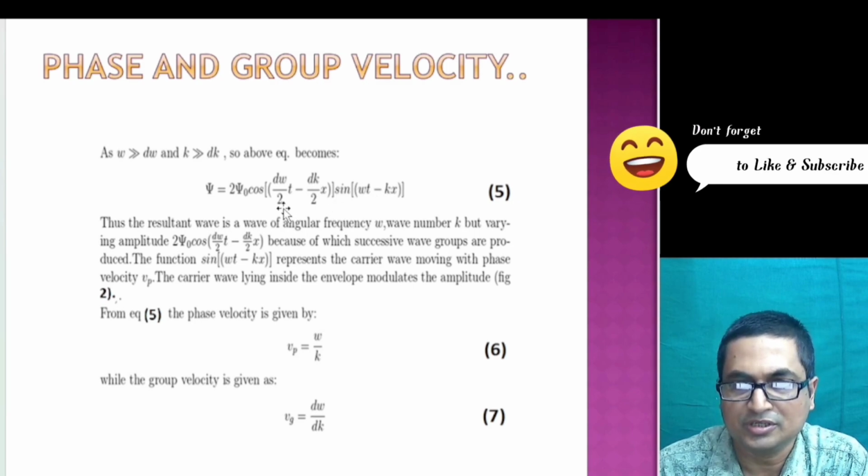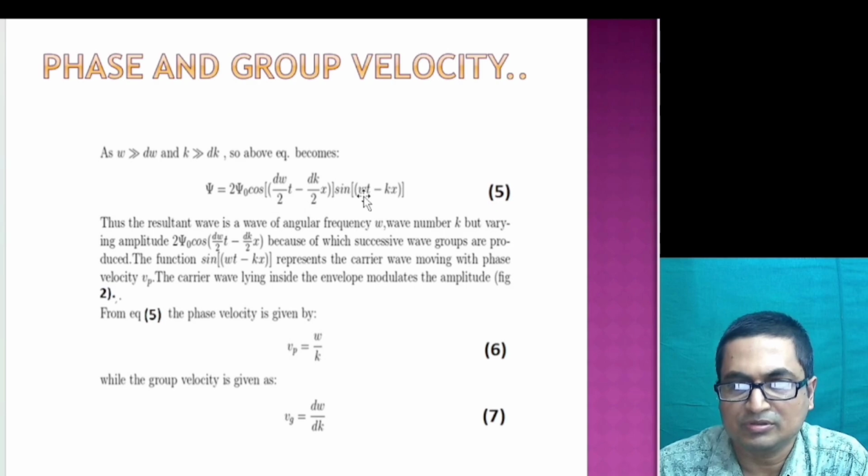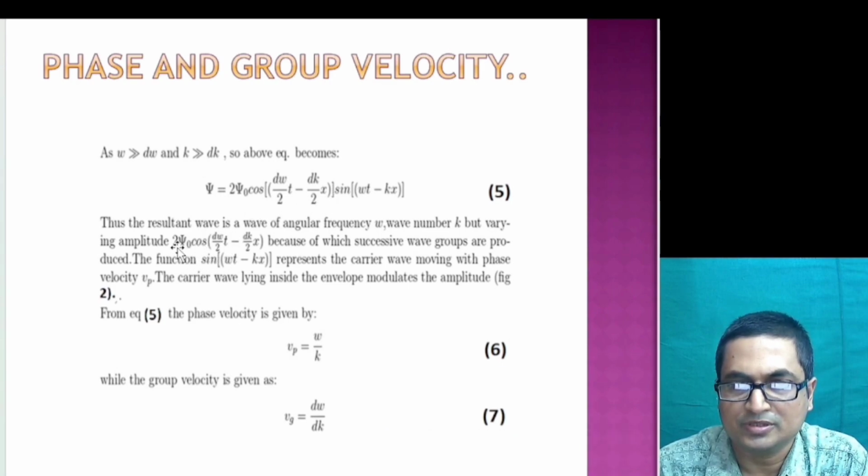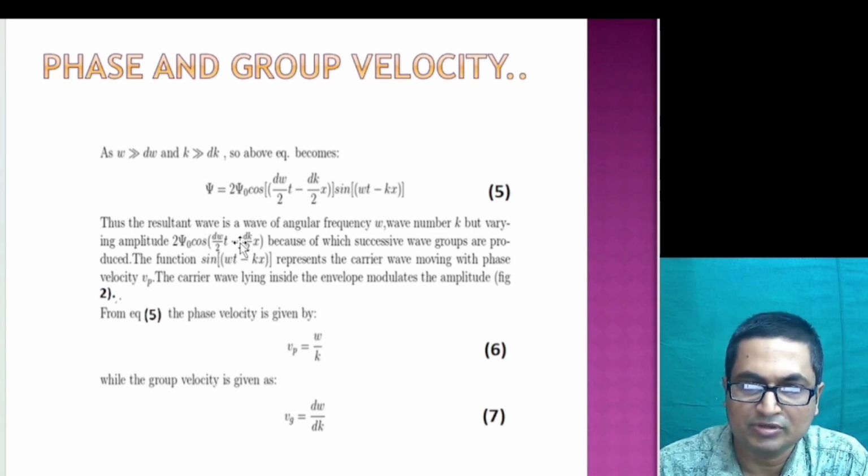But this particular term, twice sine of omega t minus kx times cos of [d omega by 2 t minus dk by 2 x], represents the amplitude of the resultant wave, and this amplitude is moving with an average velocity, and we'll see that this average velocity is the wave group velocity.